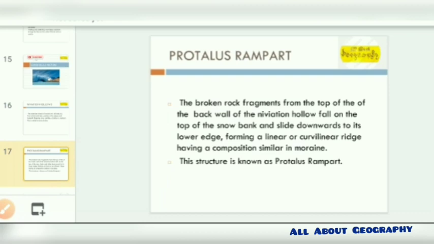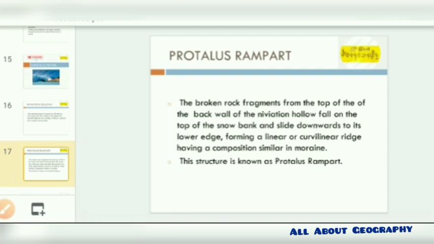Now, there is a very common phenomenon which we are going to see: each of these different landforms is interconnected with the others. At first, we talked about the nivation hollows. Now, we are going to see that this protalus rampart is formed as rock fragments which have been formed as a part of the nivation hollow.